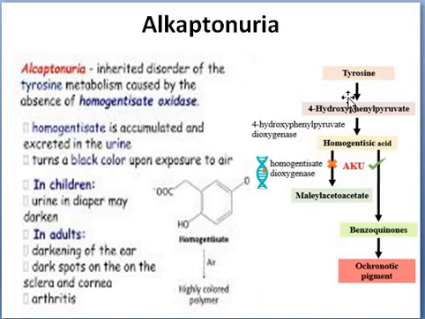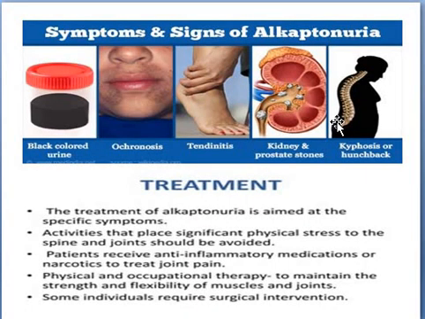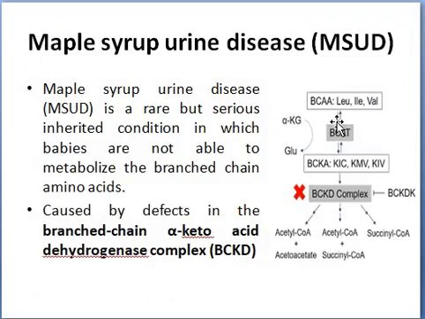These are the two major things which will be converted into maleylacetoacetate. Since homogentisic acid oxidase is absent, these products have to be avoided, that is, tyrosine and phenylalanine-rich food. But once again it is very tough to take a diet free from phenylalanine and protein. However, gene therapy is also possible, but the percentage of success is low.